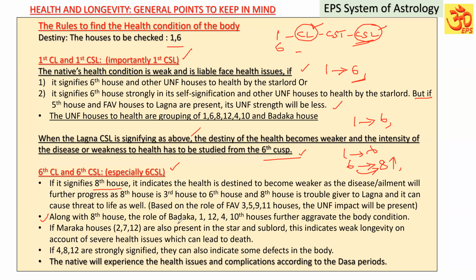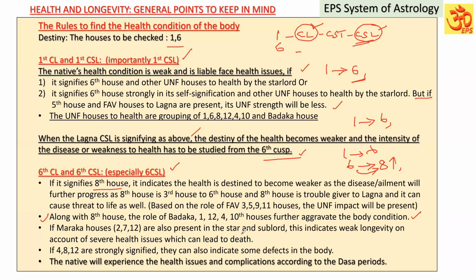Along with the 8th house, if the role of Badaka, Lagna, 12, 4, 10th houses is also present, they further aggravate the body condition or the disease. If Maraga houses 2, 7, and 12 are also present in the star and sublord, this indicates weak longevity on account of severe health issues which can lead to death.